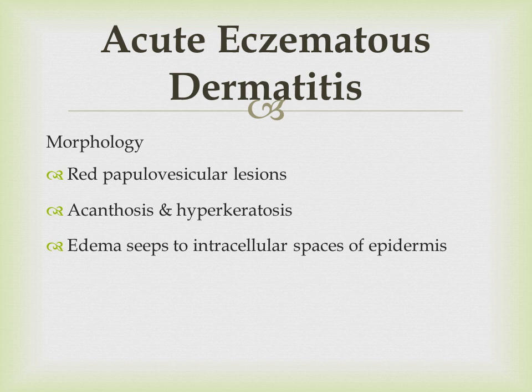Exactly like urticaria, there will be presence of edema fluid in the intracellular spaces, but here the edema will be present in the epidermis, while in case of urticaria the epidermis was completely normal. Perivascular lymphocytic infiltrate, yes, there will be presence of lymphocytes, and there may be presence of neutrophils. So around the blood vessels you will find a large quantity of these lymphocytes.